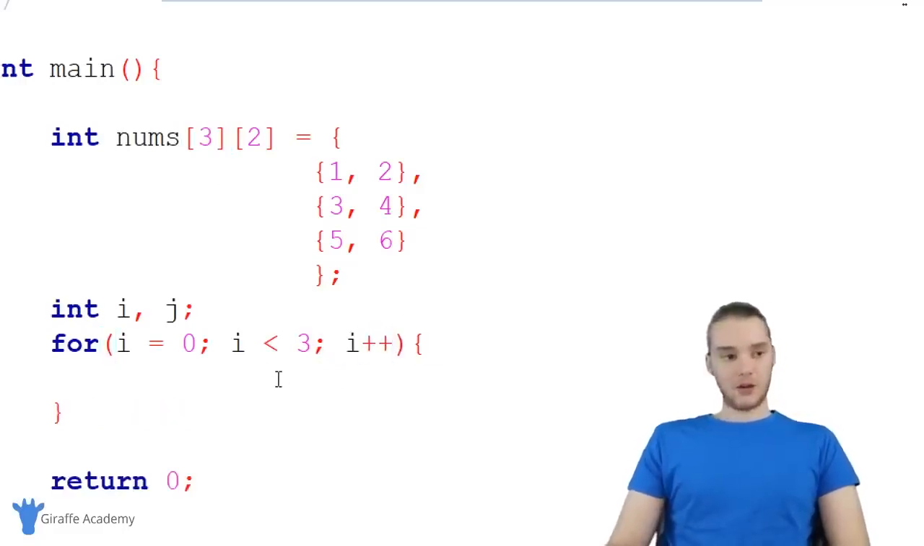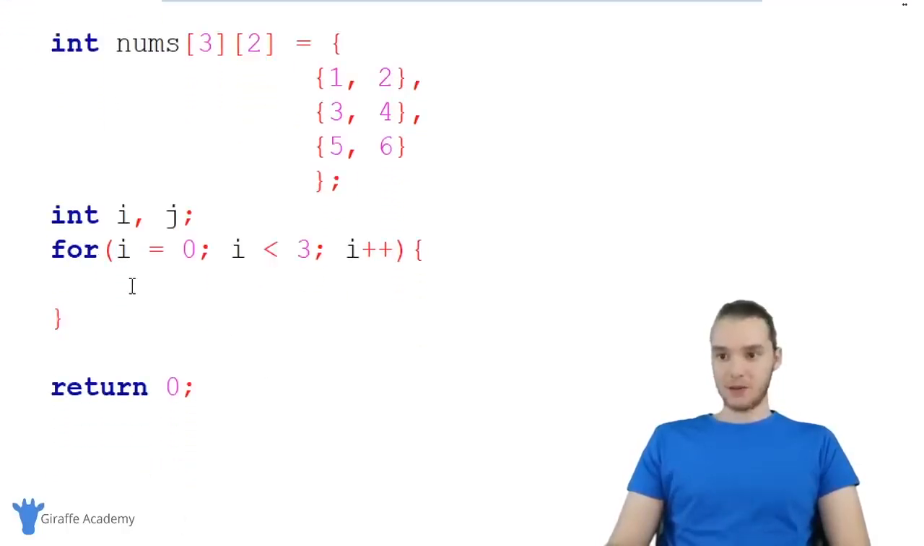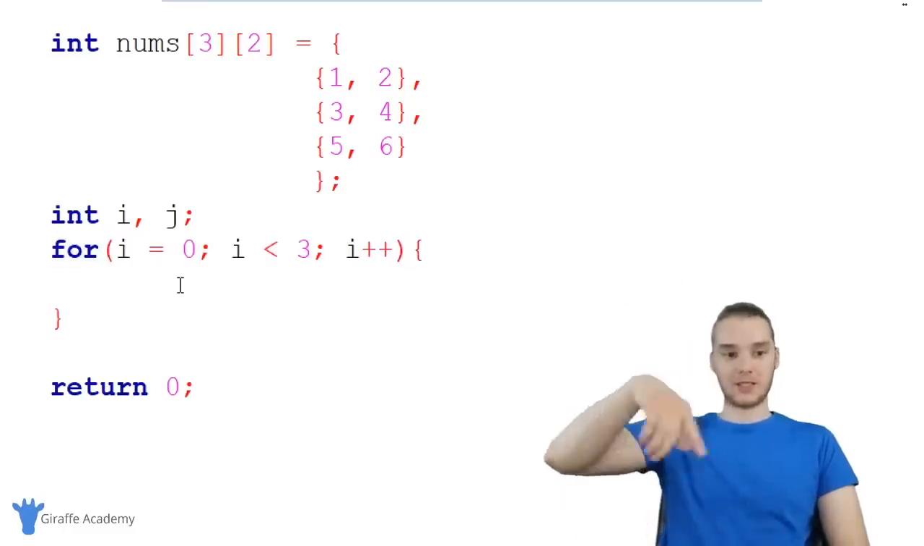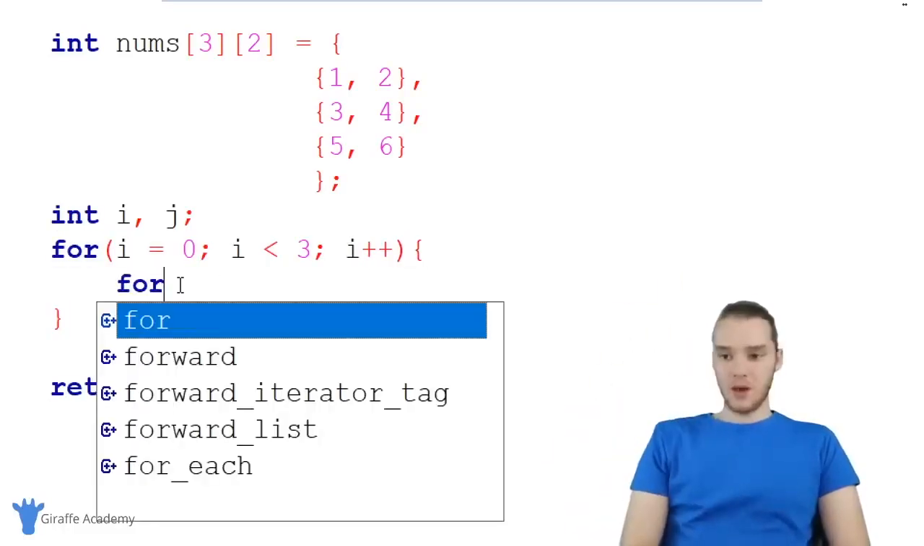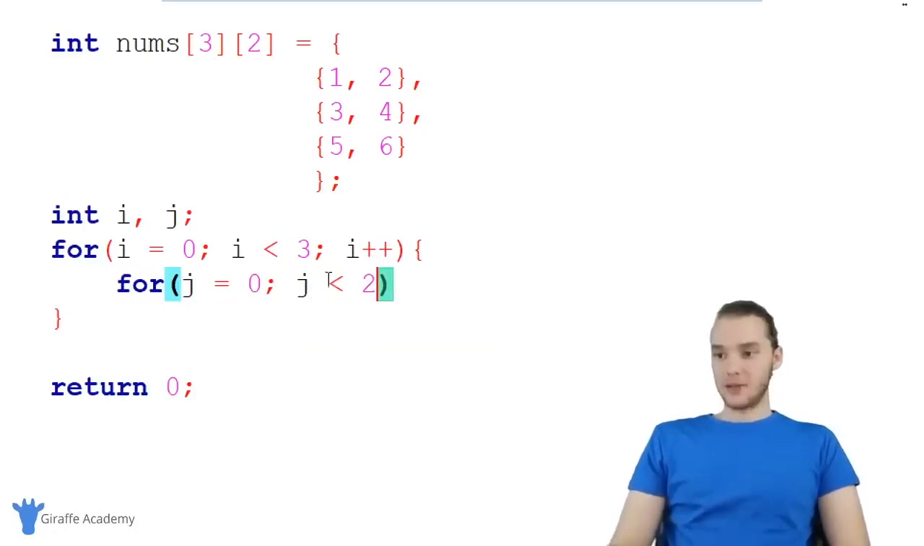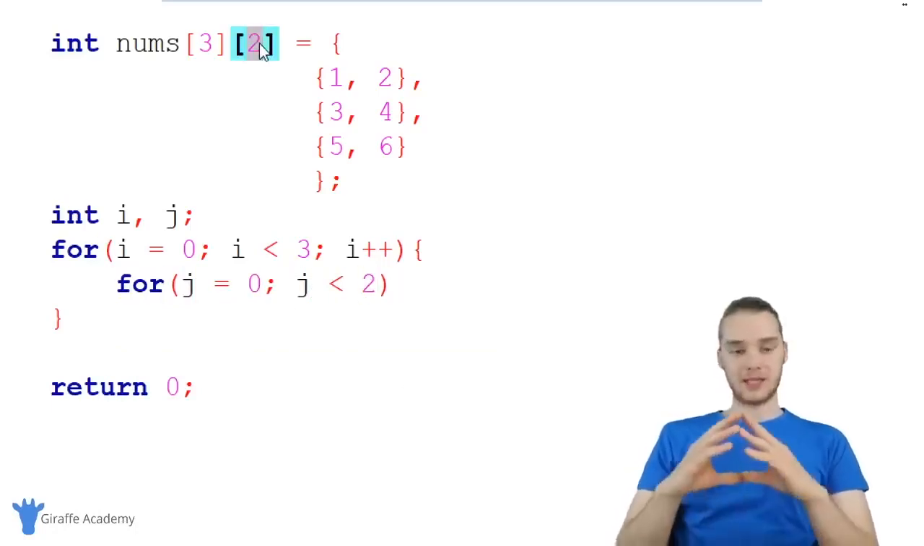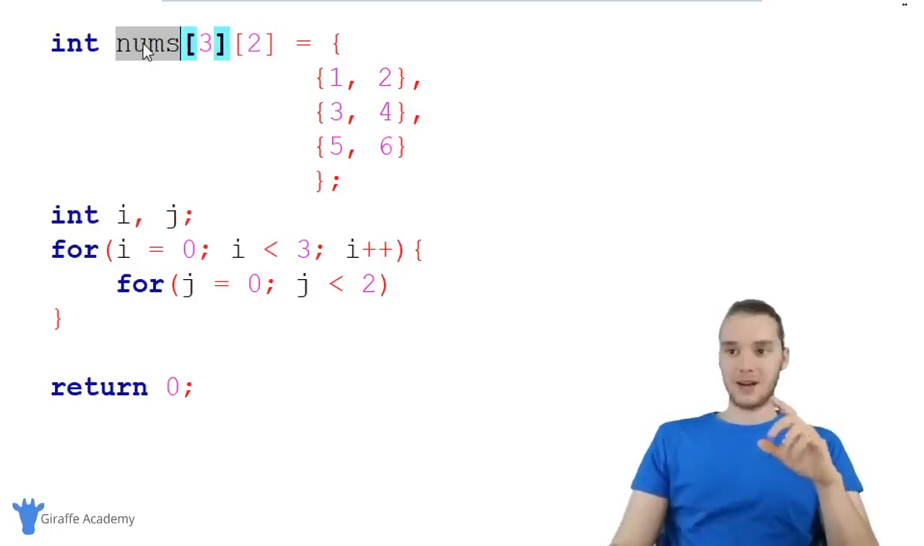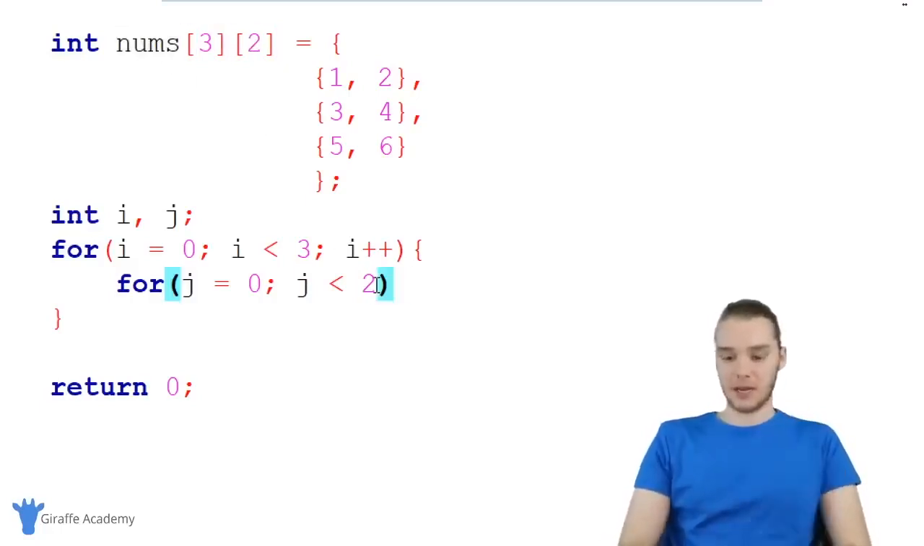Now, inside of these curly brackets, I want to create another loop. So every time we go through one iteration of this top loop, we're going to fully execute through another loop. So I'm going to say for j is equal to 0, j is less than 2. And the reason I'm saying 2 here is because that's how many elements are inside each array inside of the nums array. And you guys will see in a second why this is going to work. And then I'm going to say j plus plus.